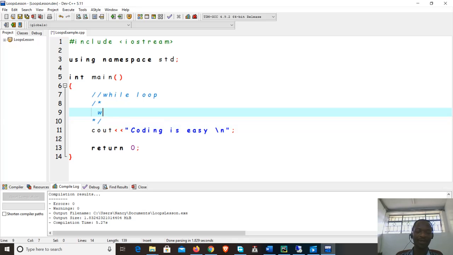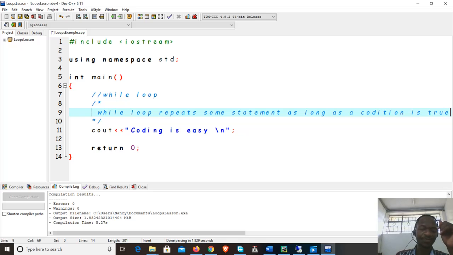So the while loop repeats some statement as long as a particular condition is true. Okay, as long as some condition is true.